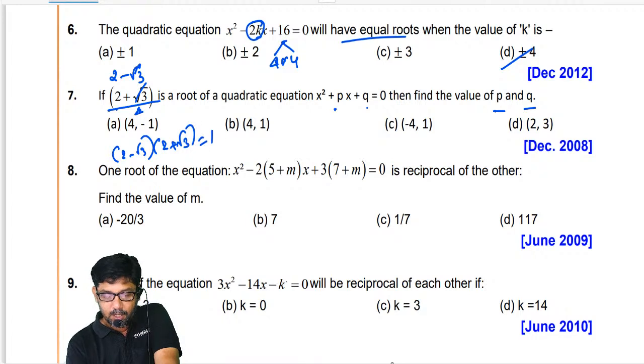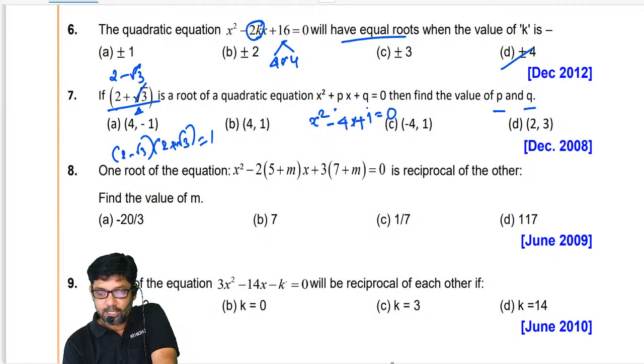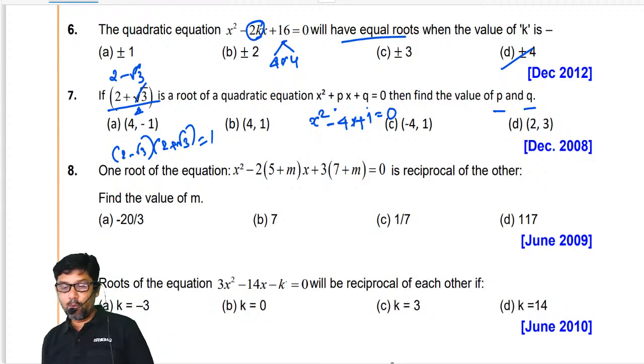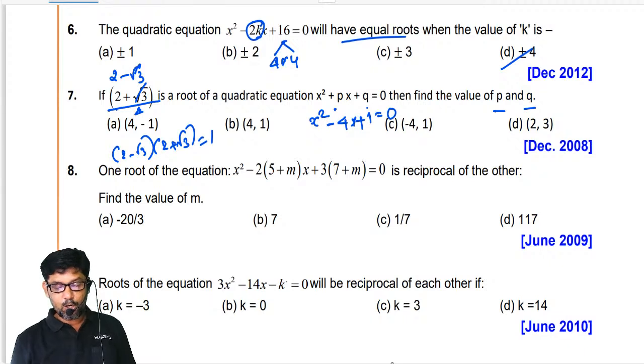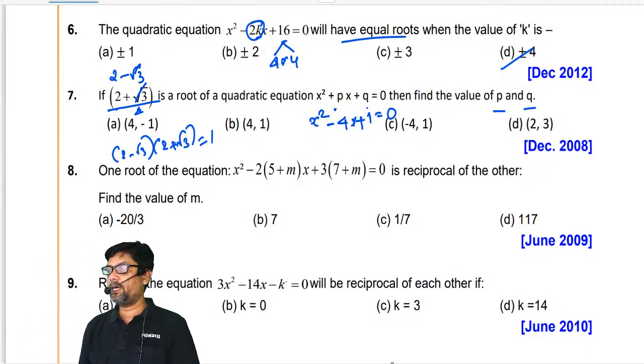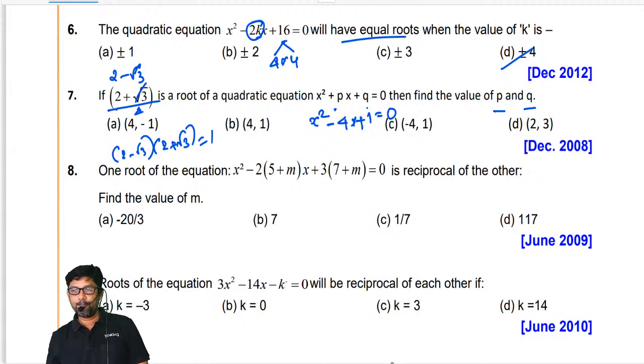What is it, my dear? So what is my required equation? X square minus sum of roots into x plus product of roots is equal to 0. Now compare both. What is the value of P and what is the value of Q? P is equal to minus 4 and Q is equal to 1.